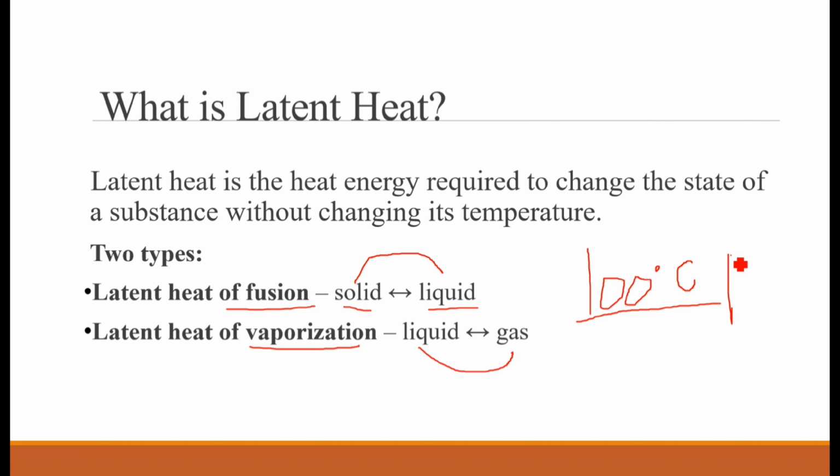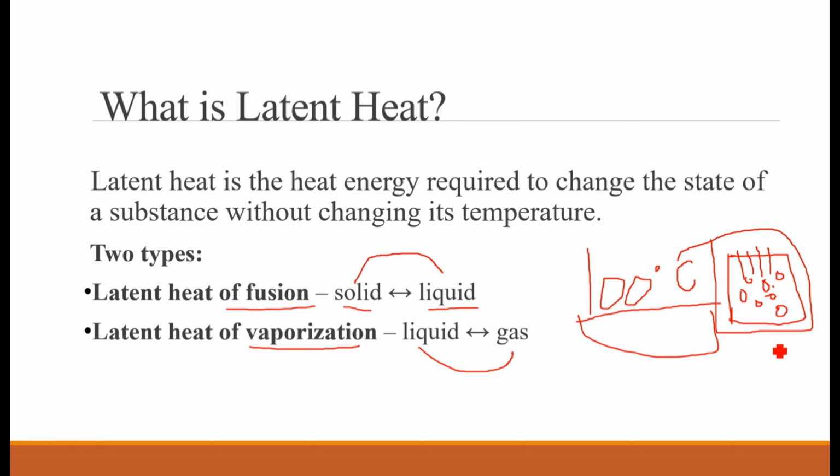So suppose this is a kettle where you have water. It will not boil below 100 degrees, but as the temperature of this beaker reaches 100 degrees, it will start boiling. But let's say you do not turn off the flame. The temperature of this kettle will not change. It will remain 100 degrees although the flame is still on, but the temperature will not increase.